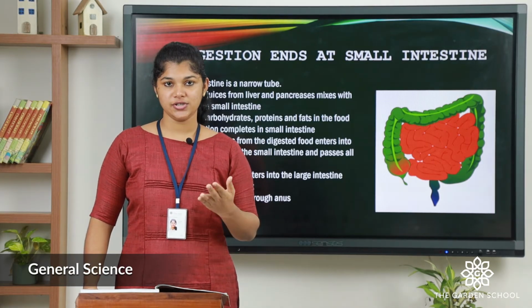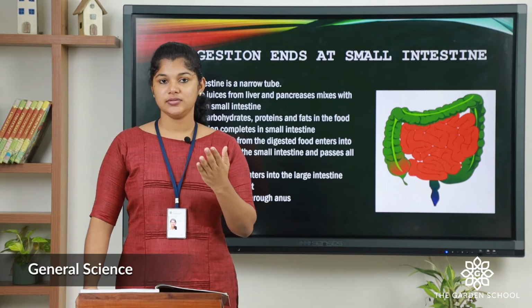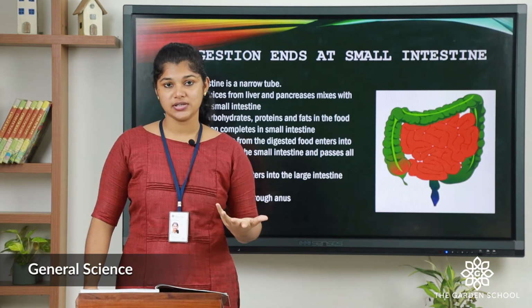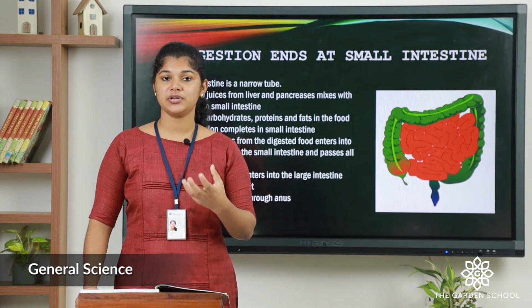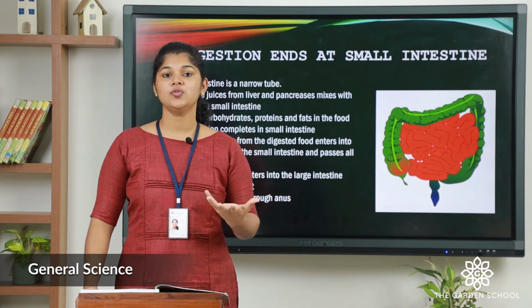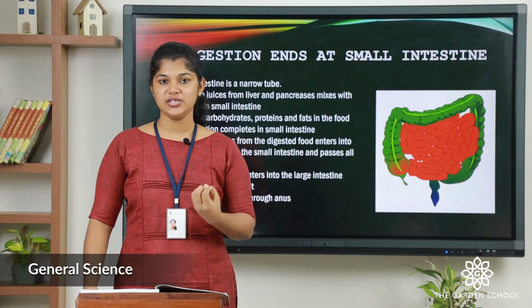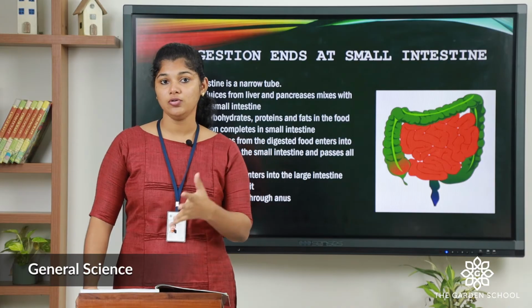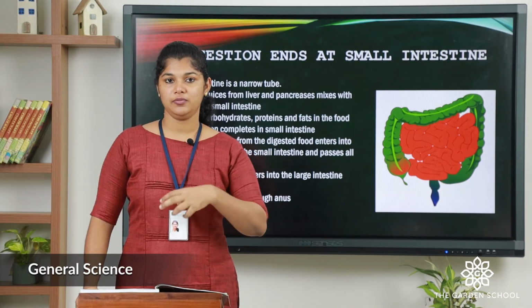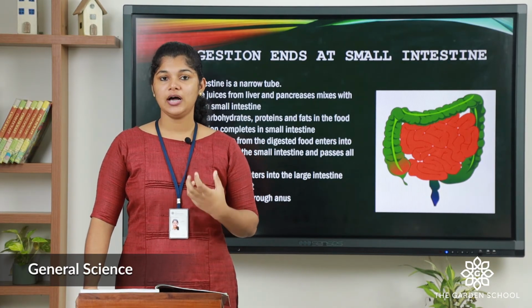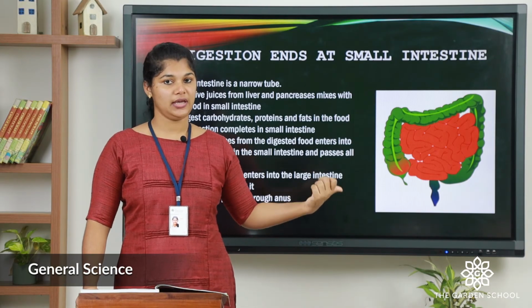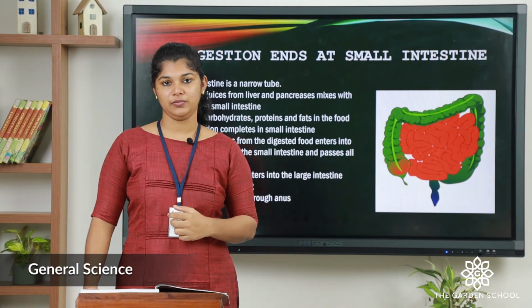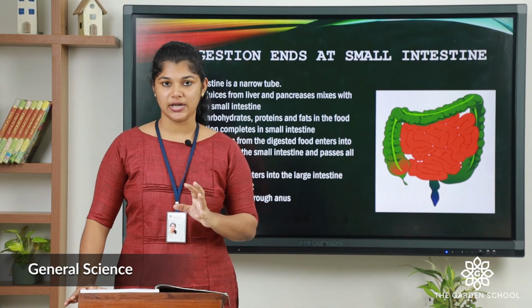Then the undigested food enters into the large intestine. Here the large intestine absorbs all the water present in the undigested food. What remains is the solid waste, which is thrown out of the body as feces. The last part of the large intestine is the anus, and through its small opening the fecal matter goes out of the body. So this is digestion.